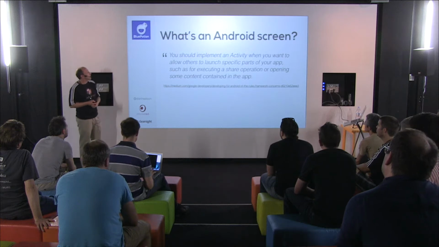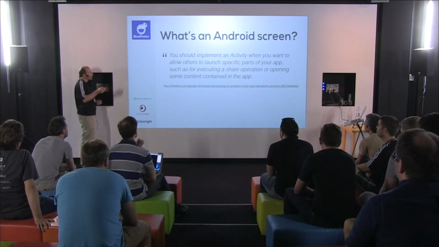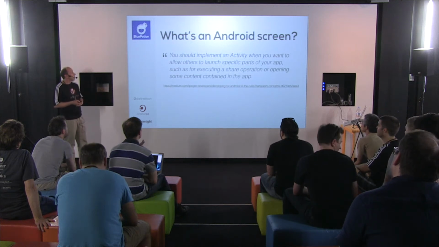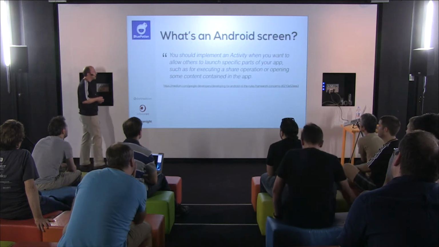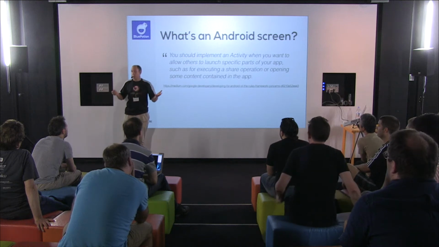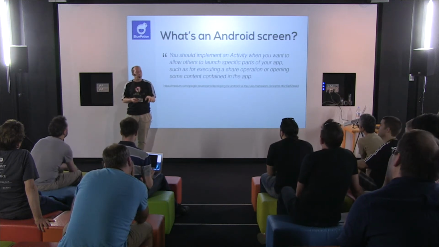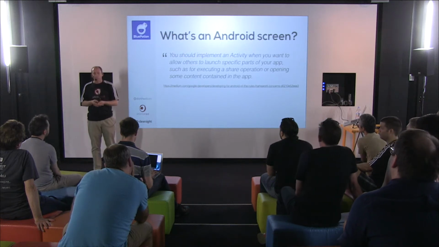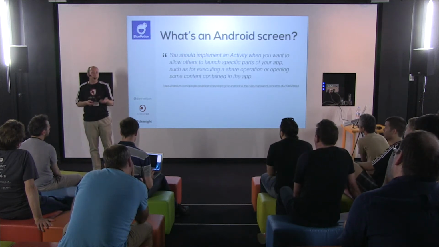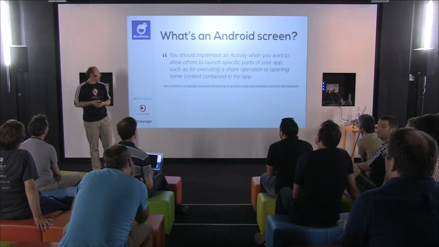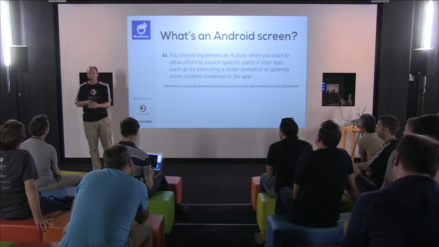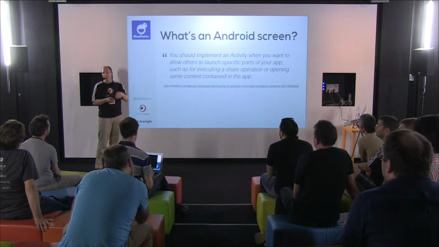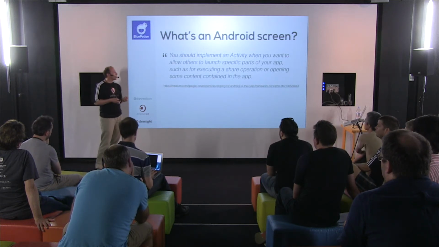You should implement an activity when you want to allow others to launch specific parts of your app. This is something kind of unique to Android, such as for executing a share operation or opening some content contained in the app. So consider a Twitter application. You've got a timeline view, and you click over into a compose view when you want to write a tweet. Now let's say you're in your browser and you want to tweet out the URL that you're looking at. You might want to click a button and send that to your Twitter app. This is pretty common in Android, so it would send you to the Twitter app and straight into the compose window. That's something you want to expose at the activity level.